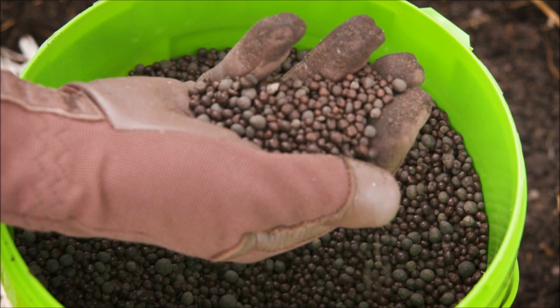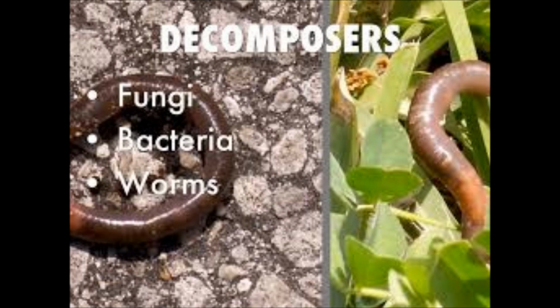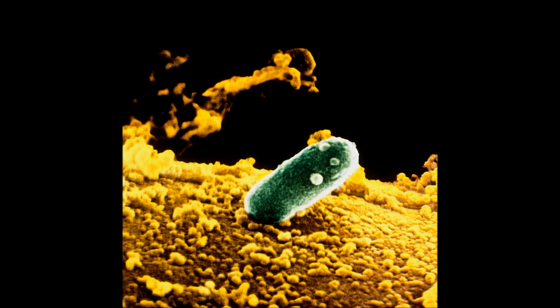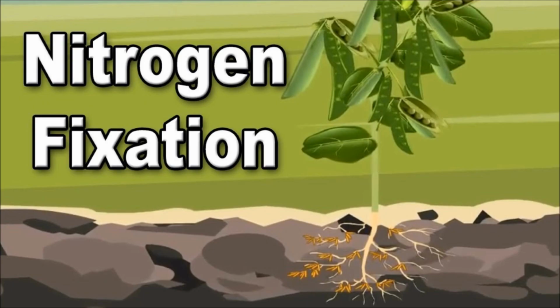Number 1. Artificially we add manures and fertilizers to enrich the soil with nutrients. Number 2. Decomposers like some bacteria and fungi naturally grow on dead and decaying organisms and help in decomposition, which enriches the soil with nutrients. Number 3. As we have discussed, Rhizobium helps in making the soil rich in nitrogen by nitrogen fixation. In this way, the lost nutrients can be replenished in the soil.